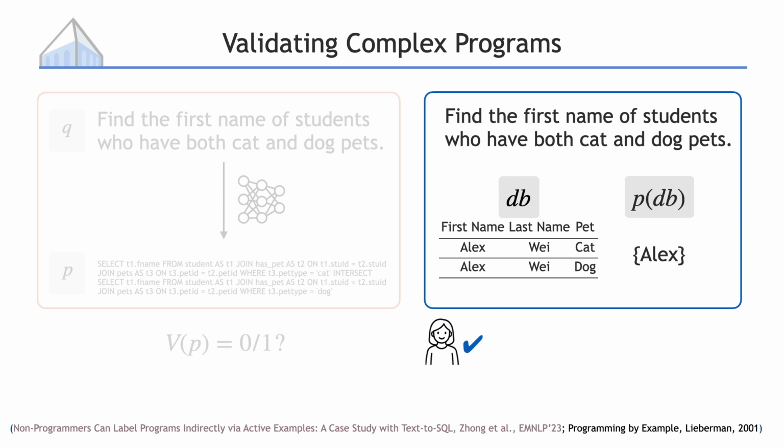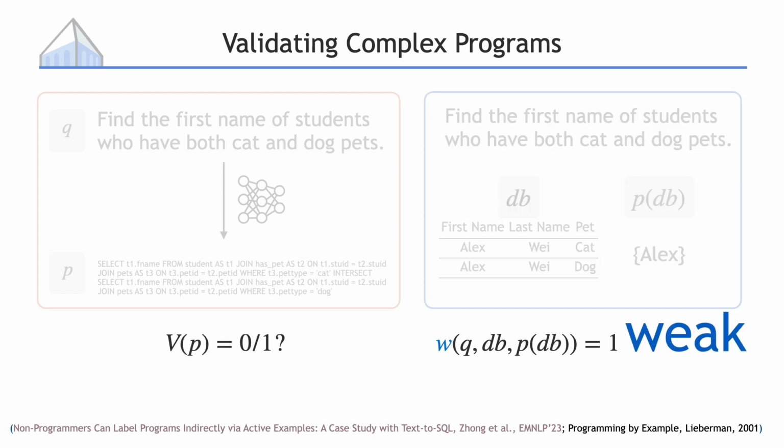To formalize this, we say that W equals 1 if the return value is correct on this specific database. However, this validation is weak because it only tells you whether the SQL program is correct on this database. It doesn't tell you whether the SQL program is correct overall. So we need to find some way to compose a weak validation to tell us whether the program is correct in general.